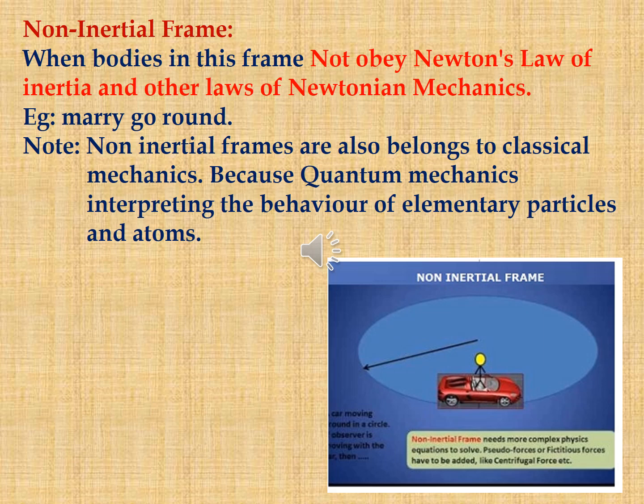Non-inertial frames: when the bodies in this frame do not obey Newton's laws of inertia and other laws. For example, a merry-go-round. Note, non-inertial frames also belong to classical mechanics, because quantum mechanics interprets the behavior of elementary particles and atoms.